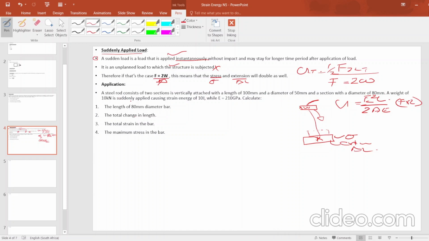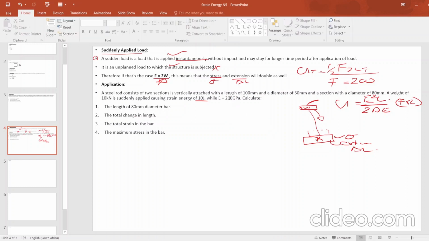It's suddenly applied, causing strain energy of 10 joules, while E equals, the E there is supposed to be 207. Let's change it. It's supposed to be 207.